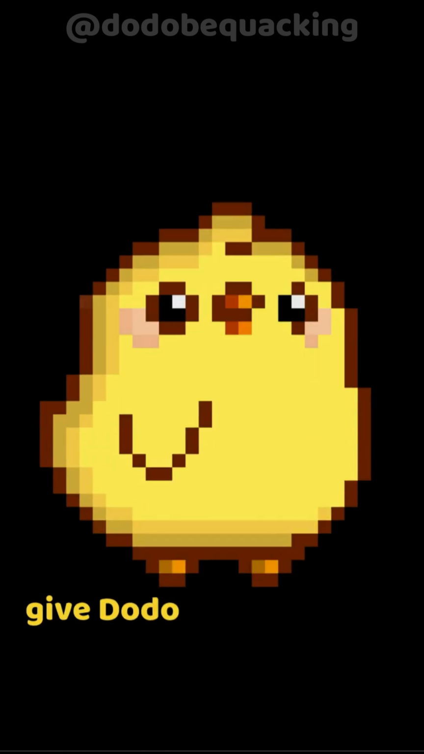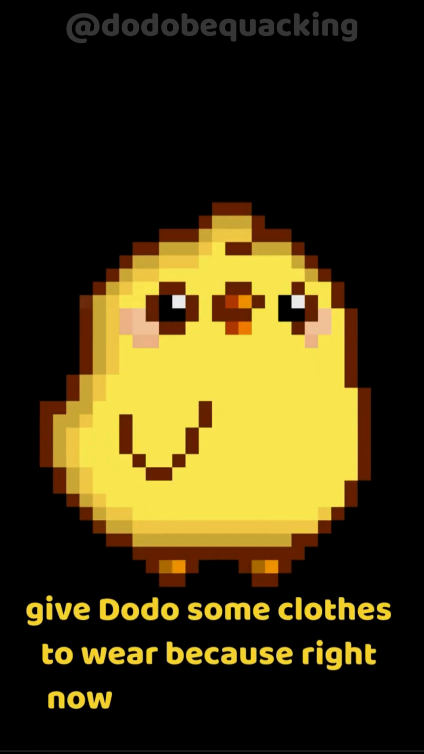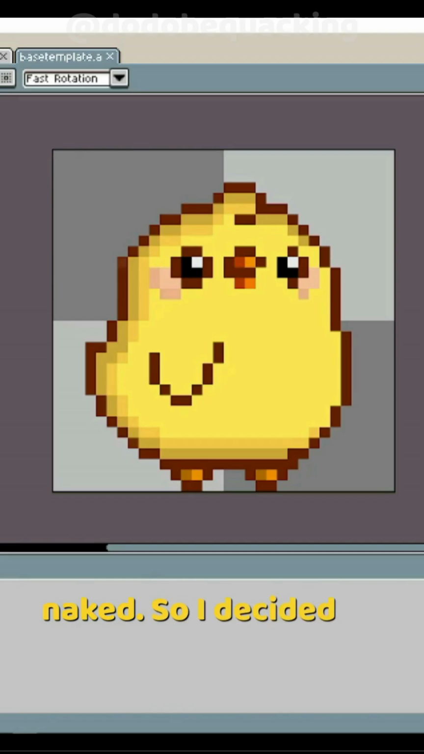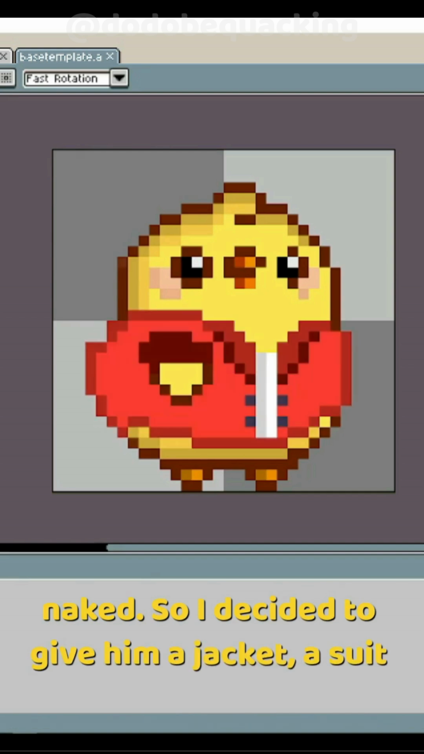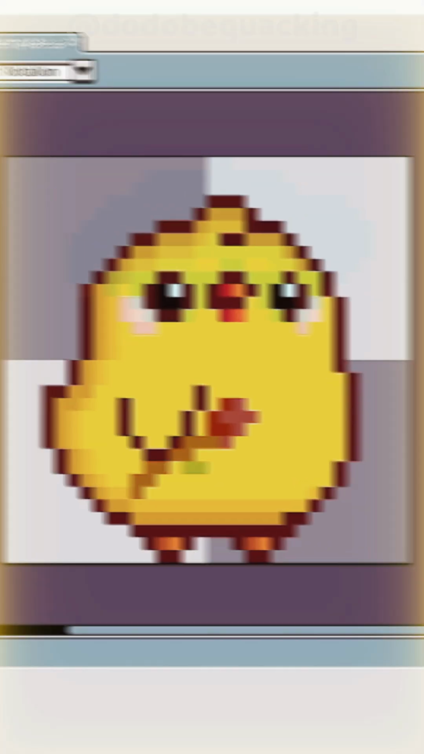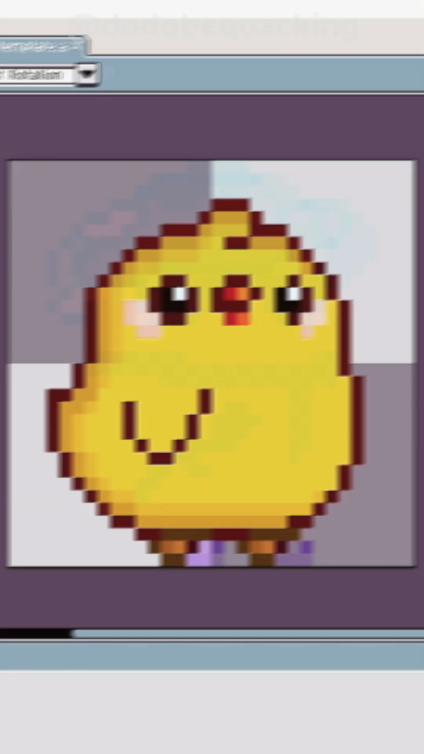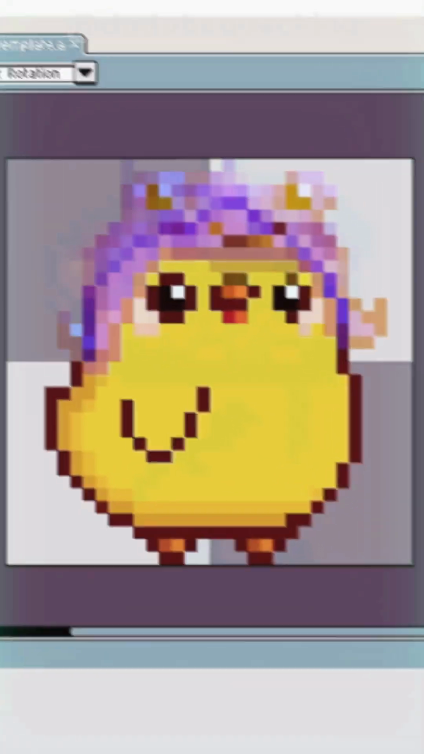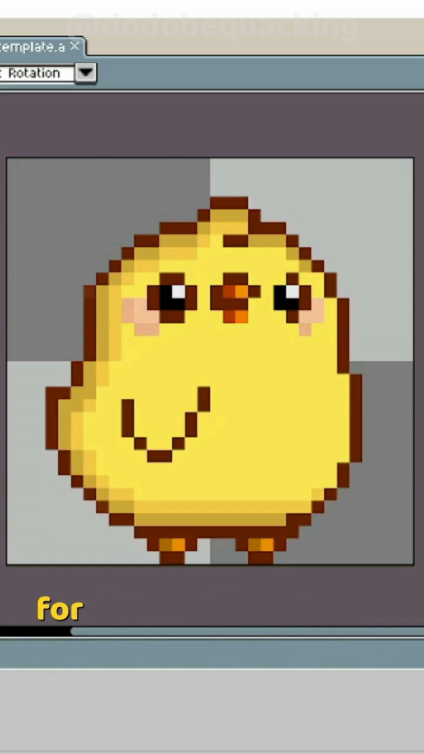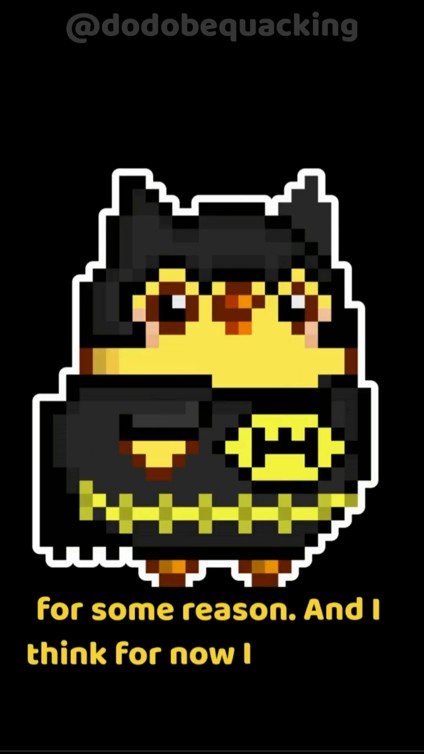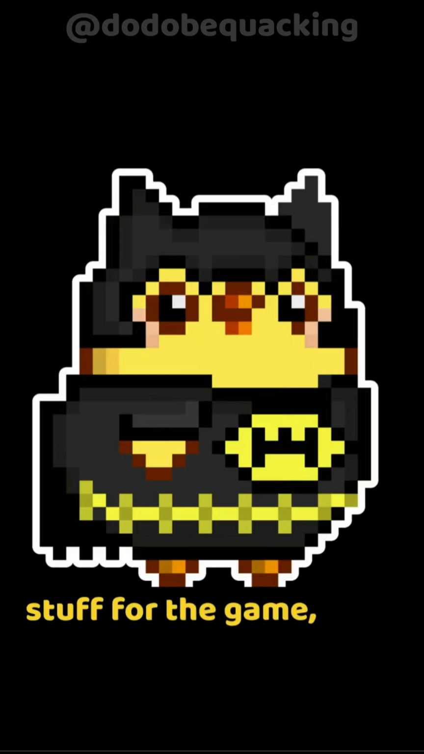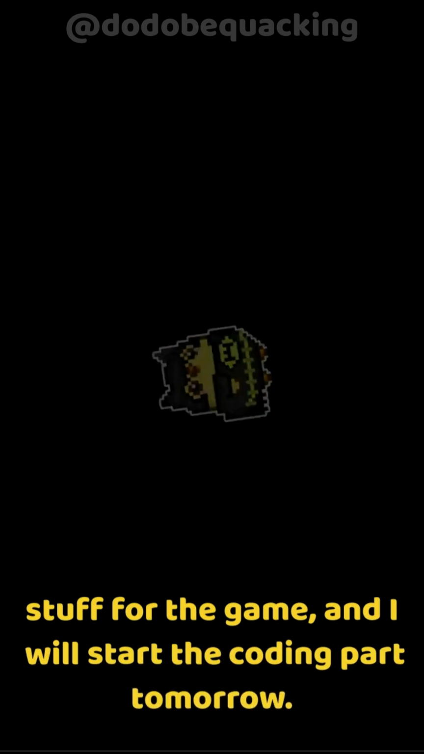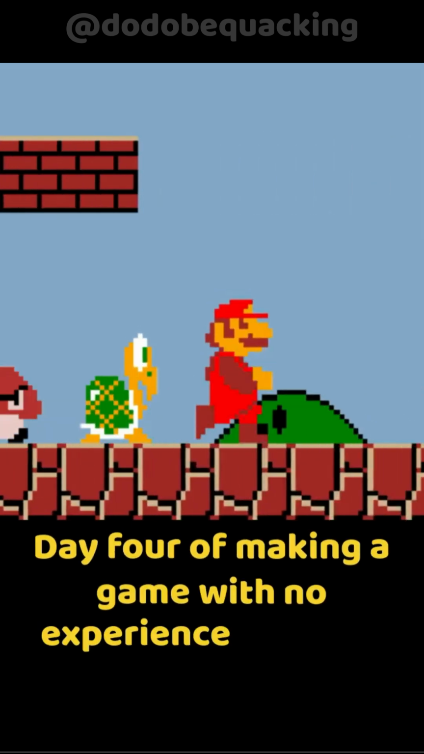Then I tried to give Dodo some clothes to wear because right now, he is completely naked. So I decided to give him a jacket, a suit, and a bunch of headgears. And this is the result. And then I found out that Dodo is Batman and also Superman for some reason. And I think for now I am done with the art stuff for the game and I will start the coding part tomorrow.